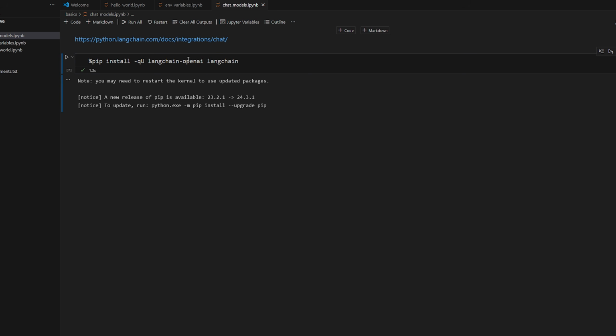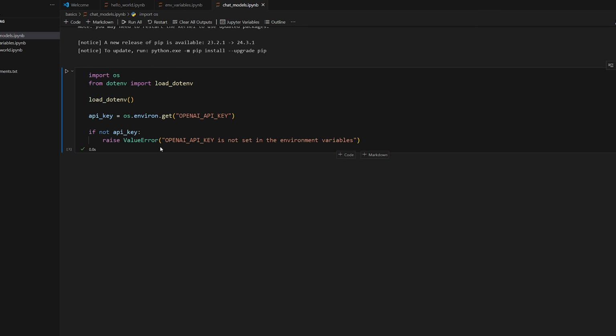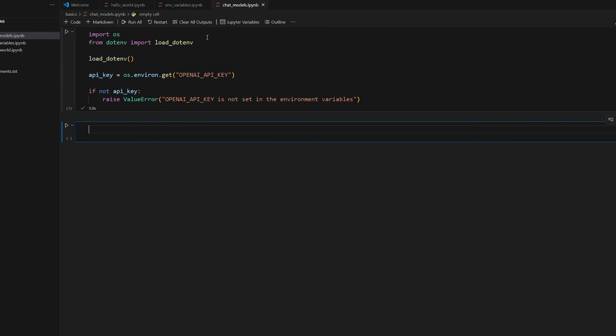So since we're using an OpenAI model, we want to make sure that we have the environment variable set up. So I'll copy this from last time and I'll paste it here. This will just double check that it is set up, and it is, no errors, that's good. So now we can start using it.